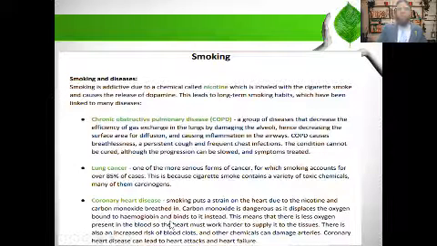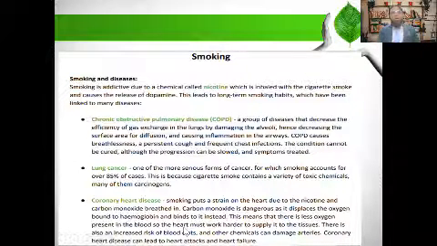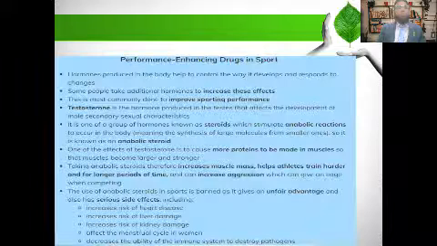This means that there is less oxygen present in the blood, so the heart must work harder to supply it to the tissues. So you know that if the heart is going to work harder or perform extra work, of course it's going to be stress on the heart, and it may cause heart problems.